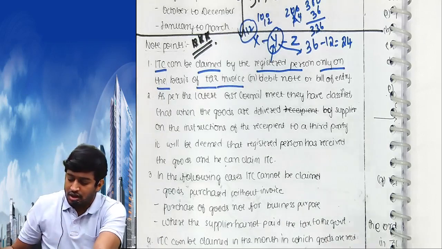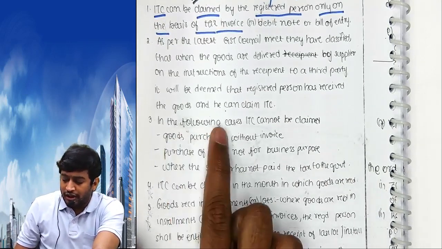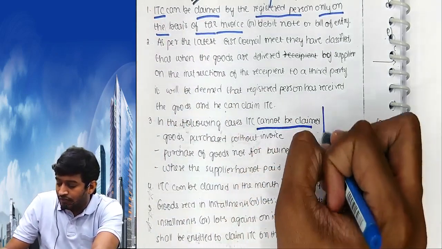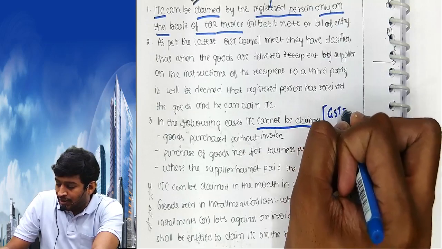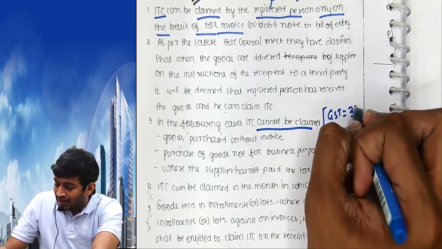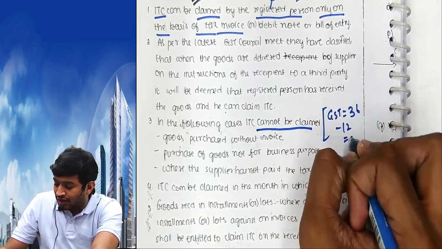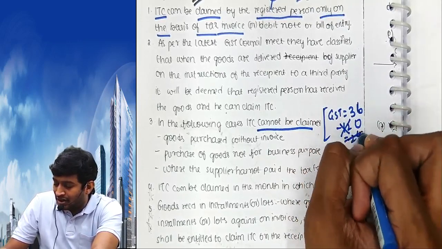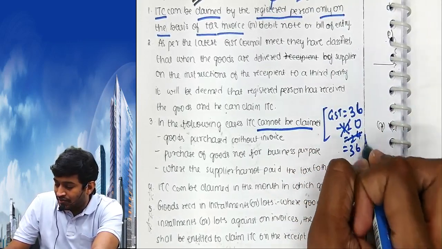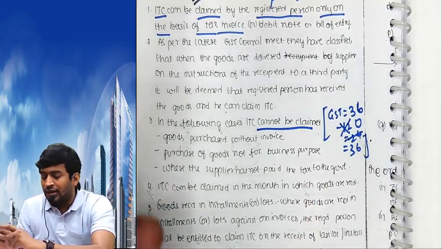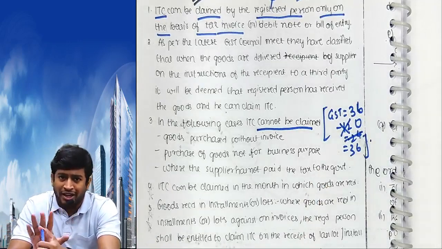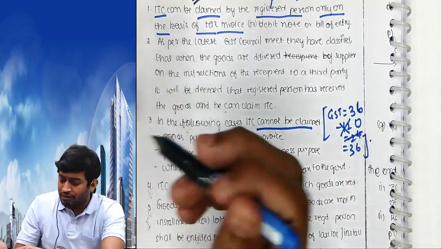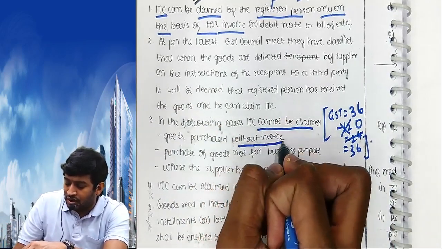Done. Next. Point 3. In the following cases, input tax credit cannot be claimed. GST will generally be, in my example, 36 minus 12, 24. But in this case, it will be 36 minus 0, 36. Whatever 12 rupees you paid, that cannot be claimed. So 36 minus 0 it will be. Goods purchased without invoice.